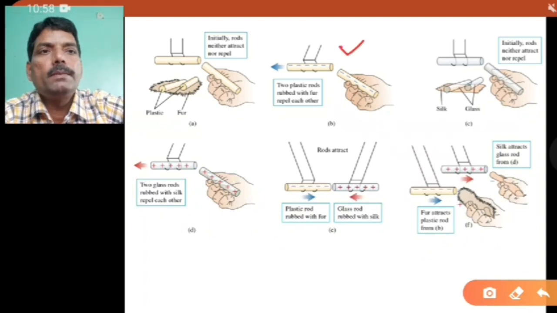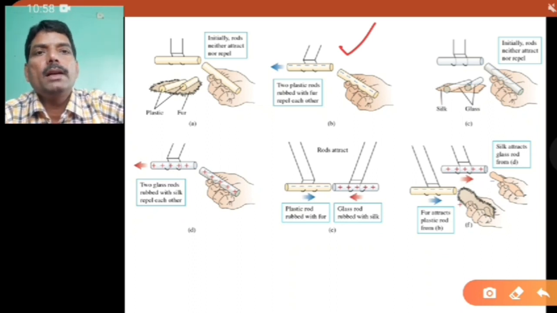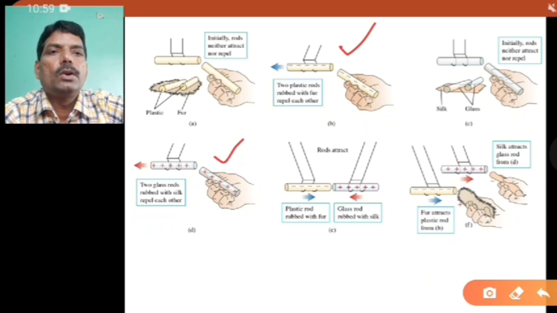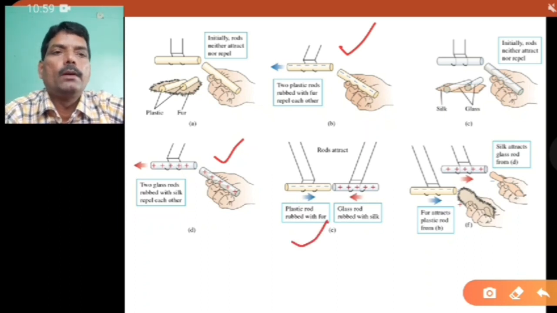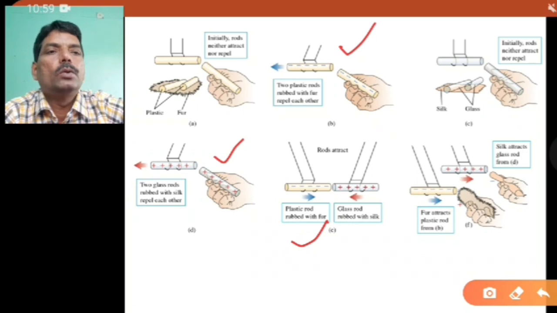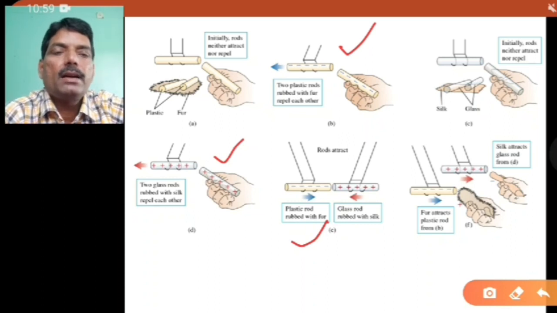So here in this figure B, I have taken the plastic rod, which has acquired the negative charge. Similarly, in this figure D, I have taken the glass rod, which has acquired the positive charge. So when the plastic, which is negatively charged, and the glass rod, which is positively charged, are brought together, they attract each other, because these two are opposite charges, and the property is that opposite charges attract each other.